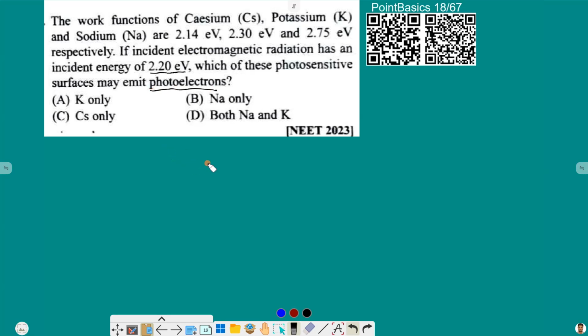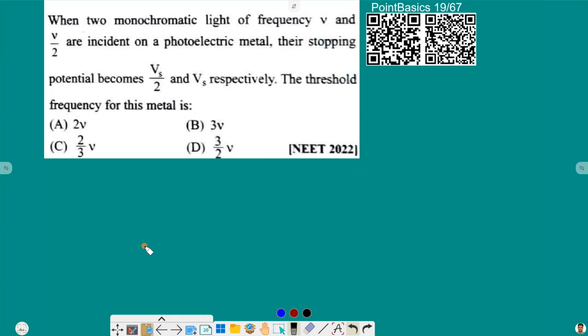So we know that for electron emission, the condition is that the energy of the incident photon must be greater than the work function, and here the energy of the incident photon is 2.2 electron volt. So it is greater than that for cesium and less than that for potassium and sodium. So the only possibility for electron emission is for cesium only, and that is option C for us. Let's move to the next one.